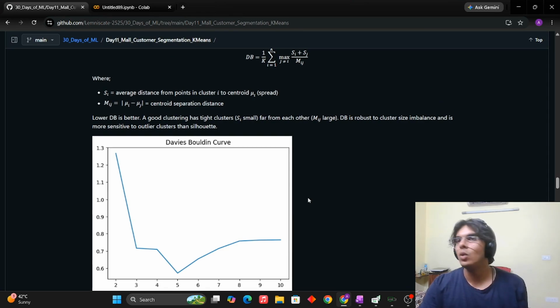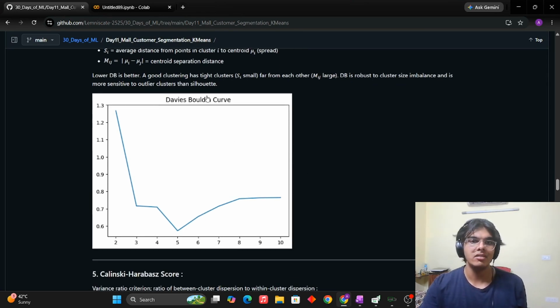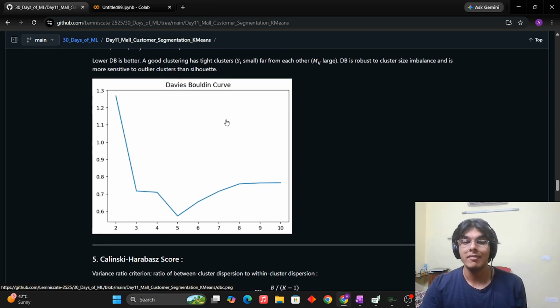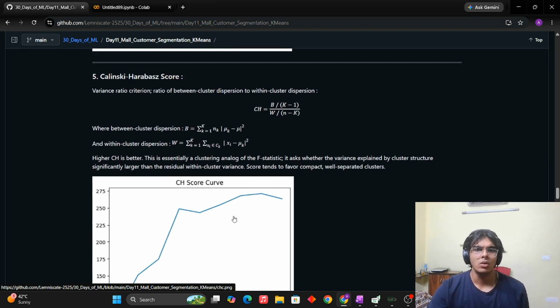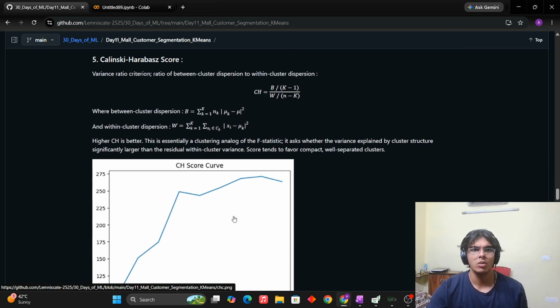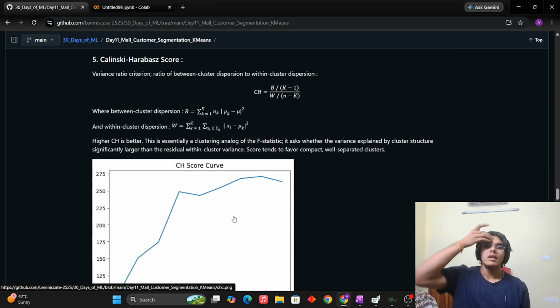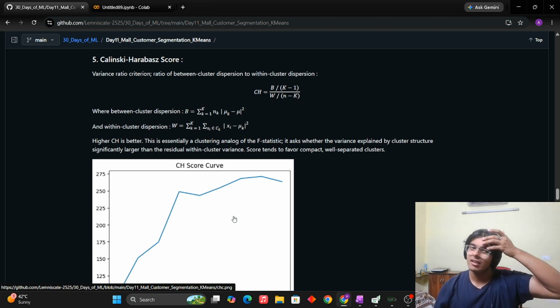Again, plotting this is very intuitive. We see at k equals 5, we get the minimum DB index. So this is the third time we are getting 5, so maybe 5 is the answer for the number of clusters. This is the CH score. It gives us a ratio, like a ratio criterion. This is a bit too convoluted to understand, but it is basically the ratio between within cluster dispersion and between cluster dispersion.